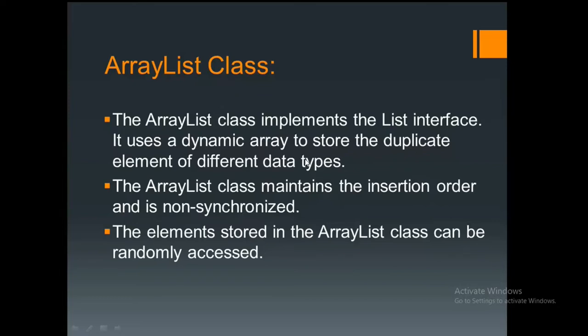Remember one point here: whenever I'm using the classes inside the List interface, they will accept duplicate data.